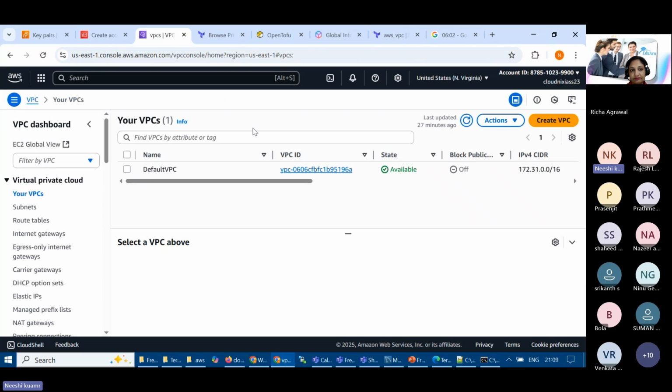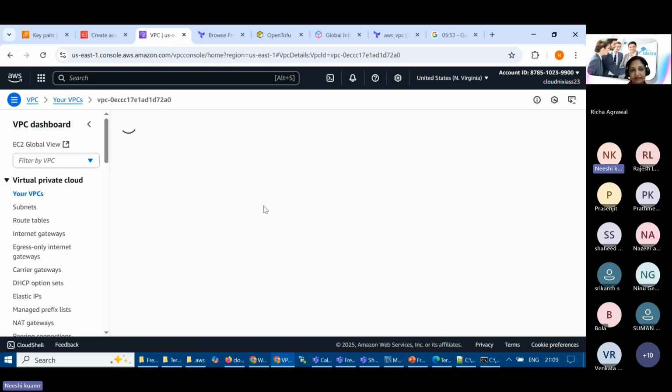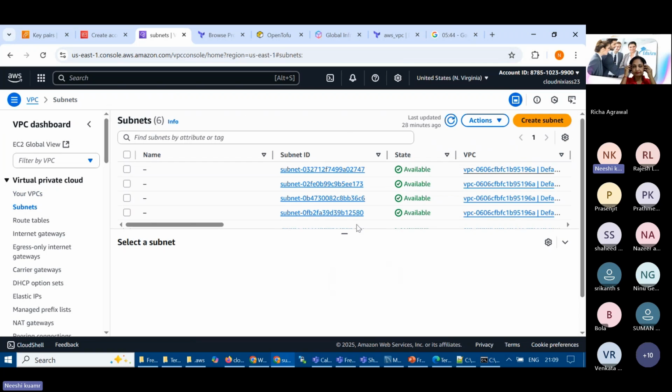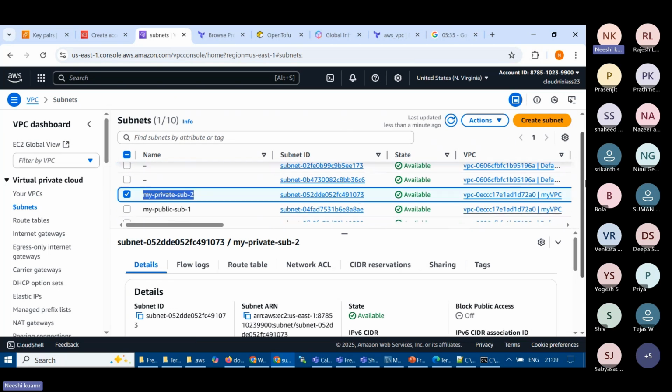In VPC, if I refresh here, one VPC will be created, my VPC, right? So here you can see my VPC got created, and it has the same CIDR blocks, whatever we have mentioned, and there are 2 subnets. Whatever subnets we created here, they are added. We just need to refresh this, and my private subnet 2, my private subnet 3, and public subnet 1 and all also got created.